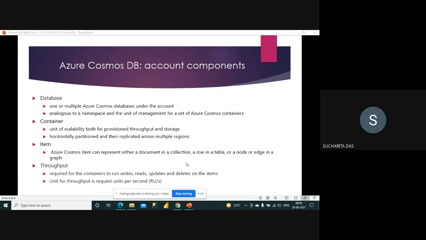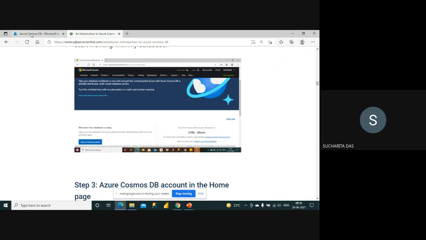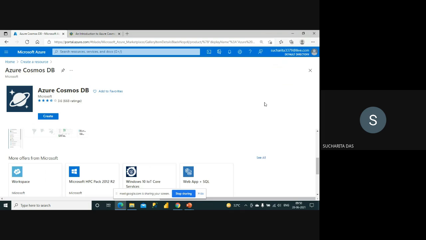So it all depends on your requirement, and based on that you have to select the configuration. It is very important, otherwise your performance requirement may not be met, and your cost management will also fail.